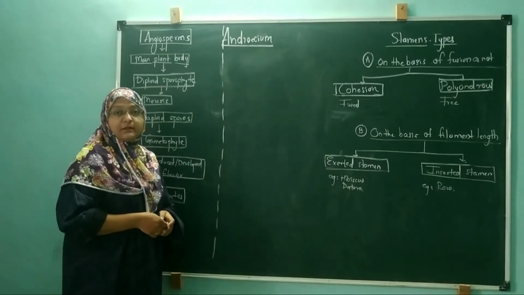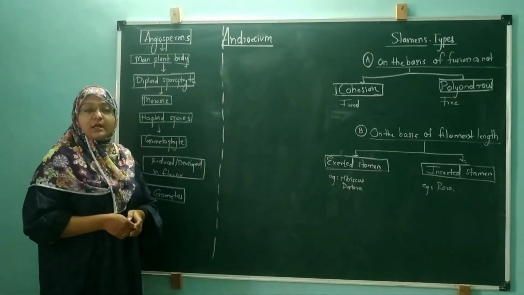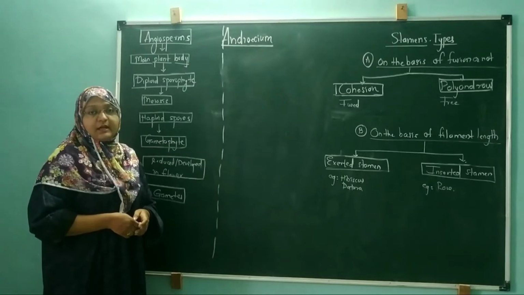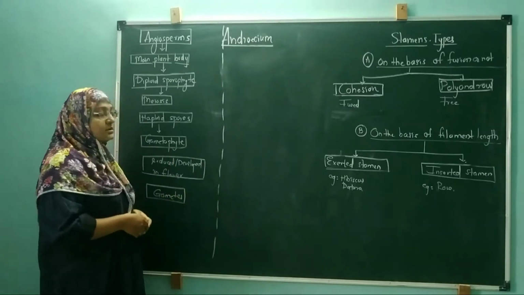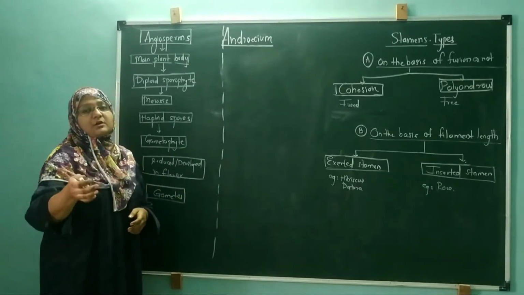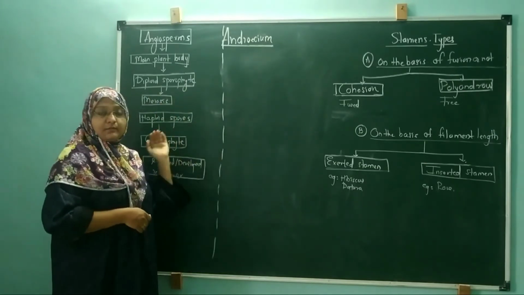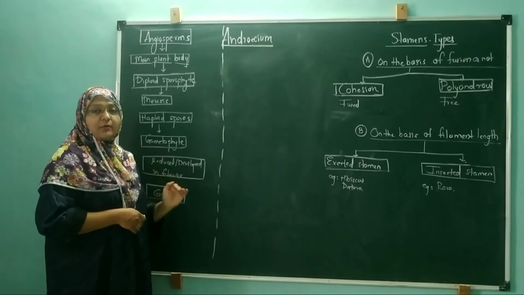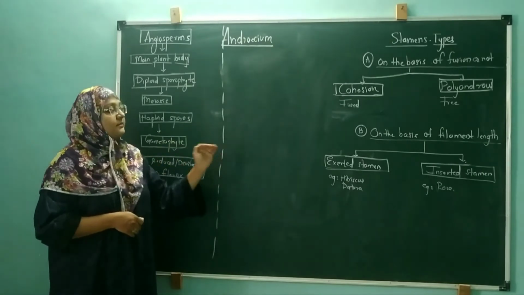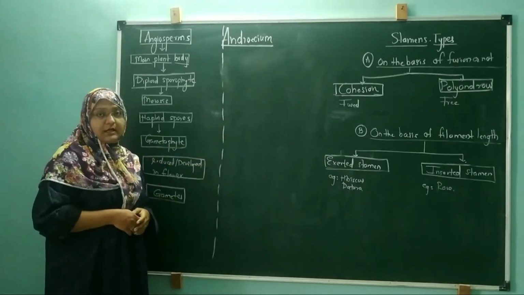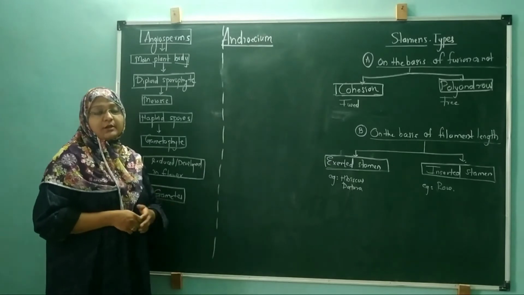Flower is nothing but the condensed shoot part which helps in reproduction. In this lecture we are going to study about the different parts of the flower and about the different procedures which take place in the formation of the main plant body, that helps in sexual reproduction.